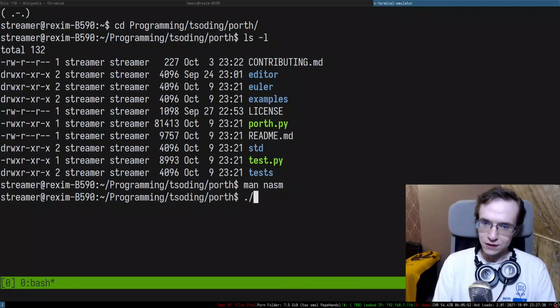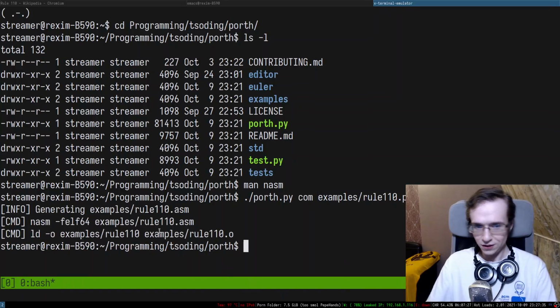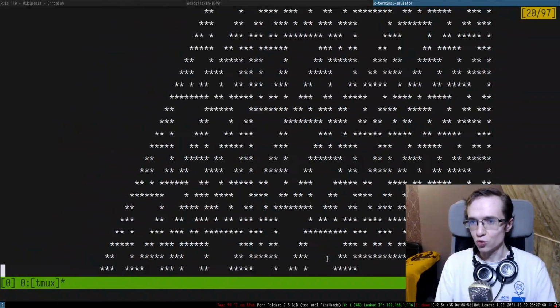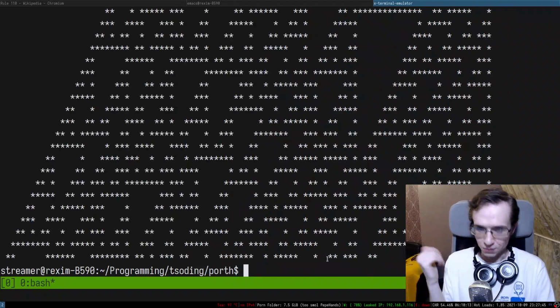So here it is, and let's take a look. Examples, rule110.porth. I'm going to compile it. So I'm compiling this entire thing. As you can see, it compiled, and then I can try to run it. And as you can see, it generated the Rule 110 pattern, demonstrating that the language is in fact Turing complete.